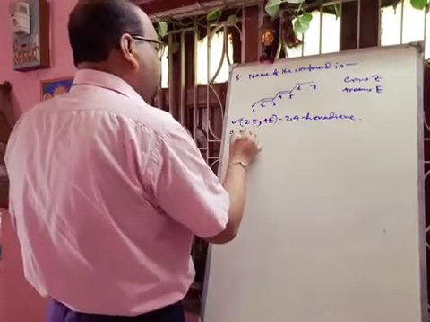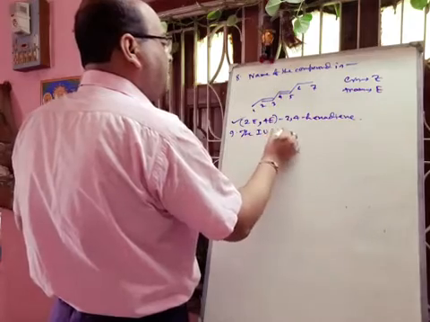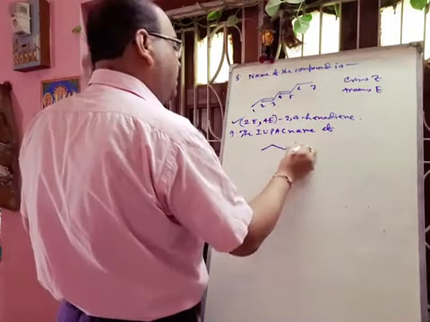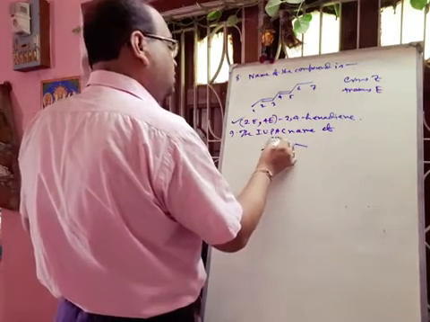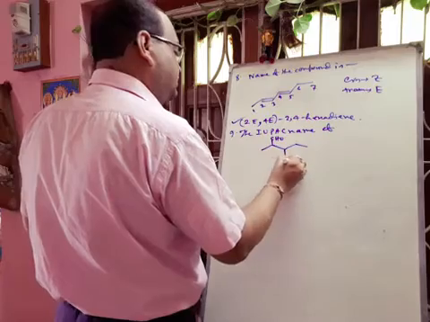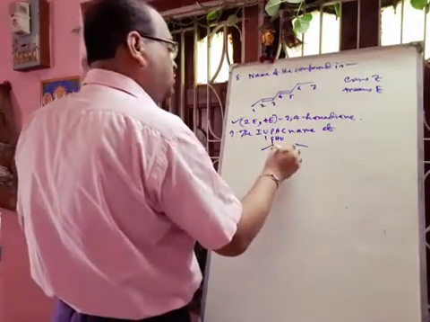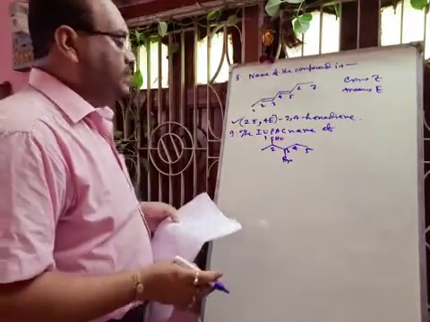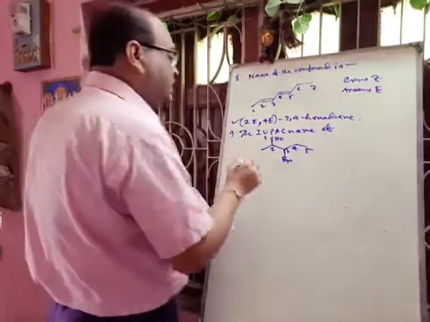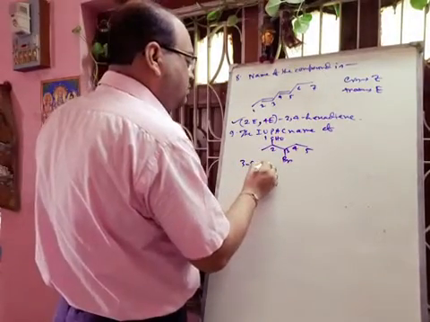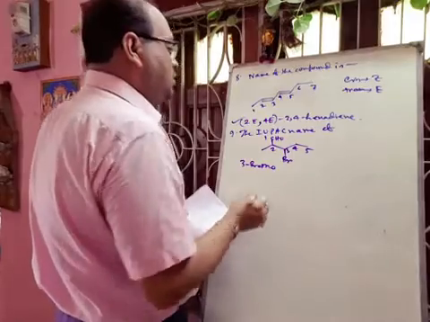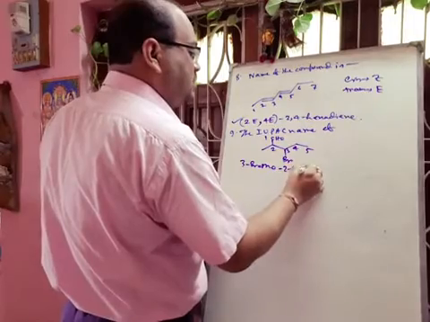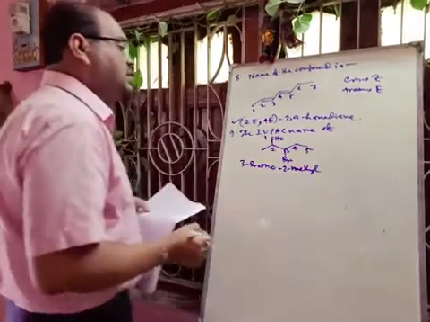What is the IUPAC name of CHO, Br, 1, 2, 3, 4, 5? Okay, so it will be 3-bromo, 2-methyl. 1 methyl group is there. 2-methyl pentanal.